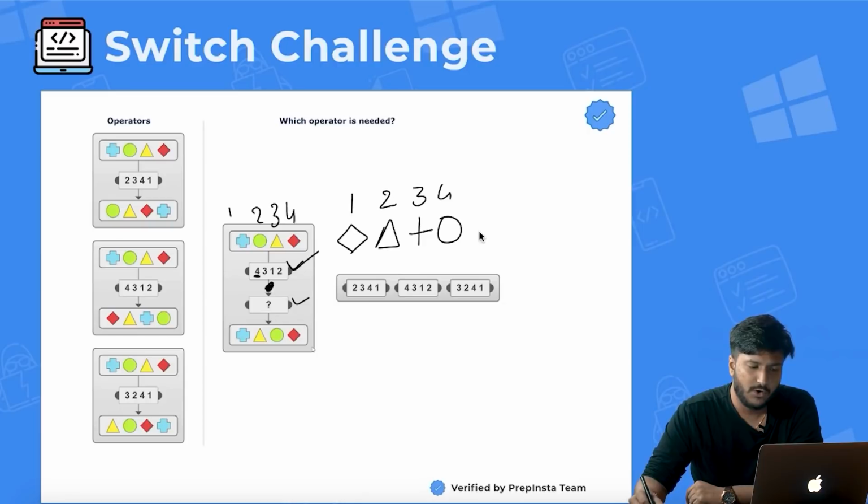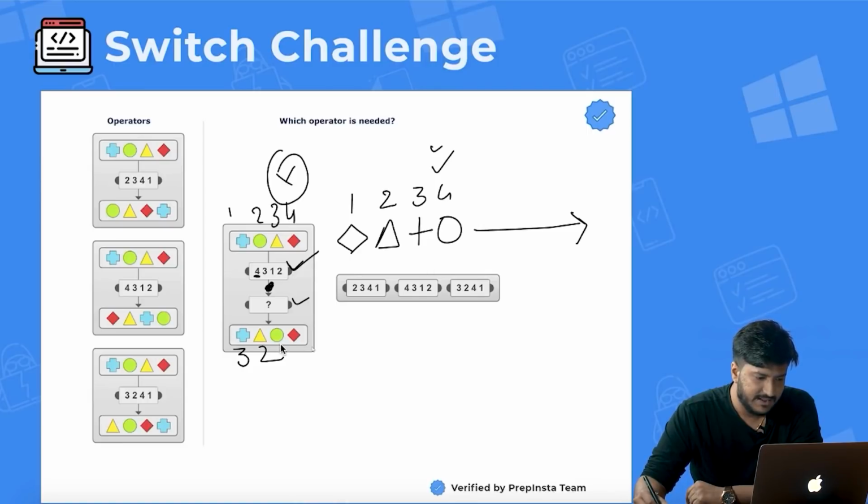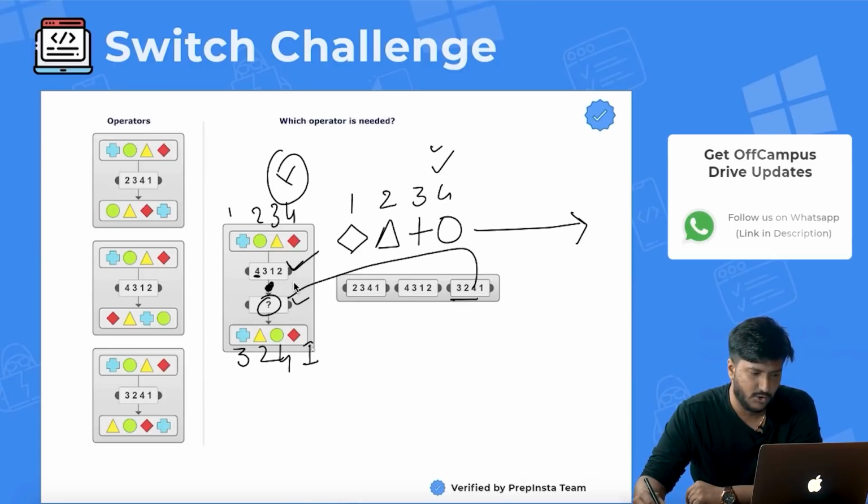Now this will go on further with a code, and then as you can see the output here is, plus is 3, triangle is 2 according to this. I'm not checking this, right? My circle is 4 and my rectangle is 1. So with this, 3241, you will drag it and drop it here.